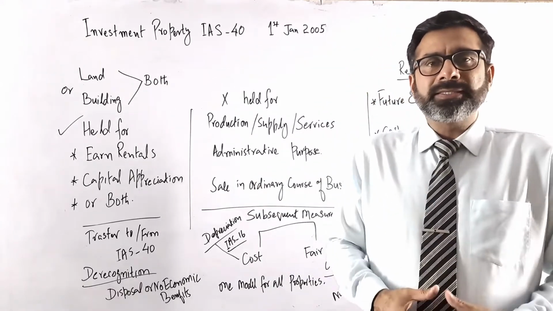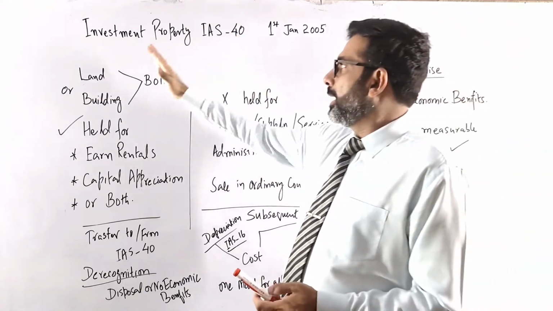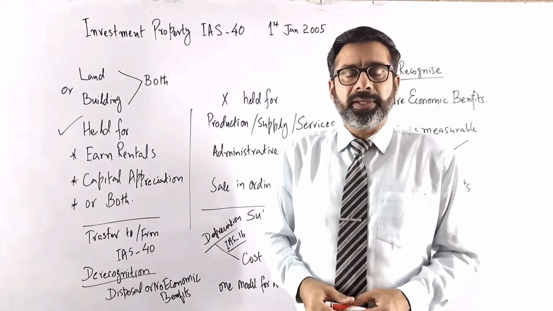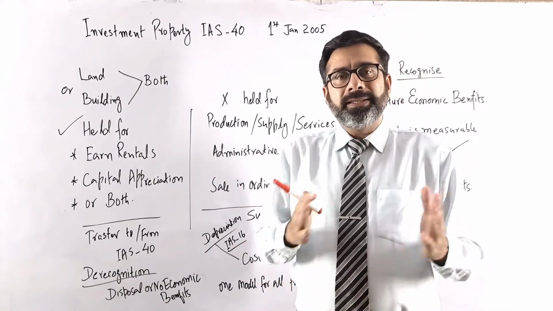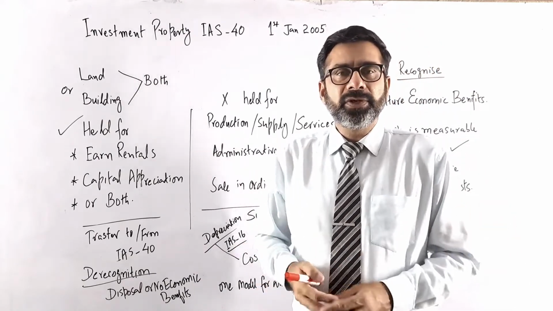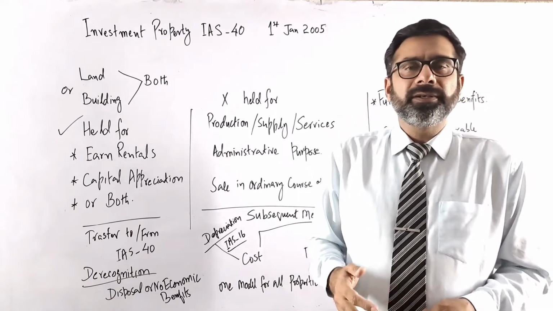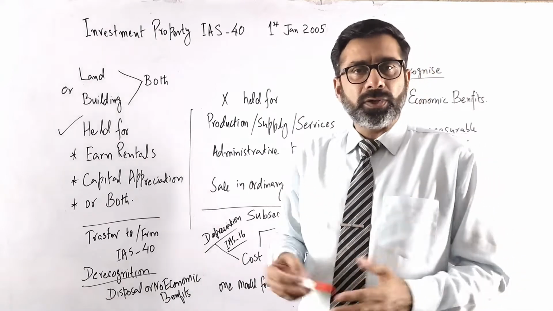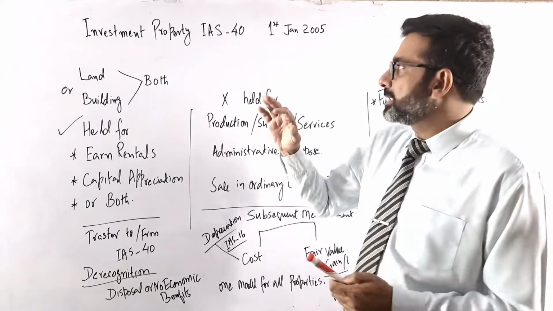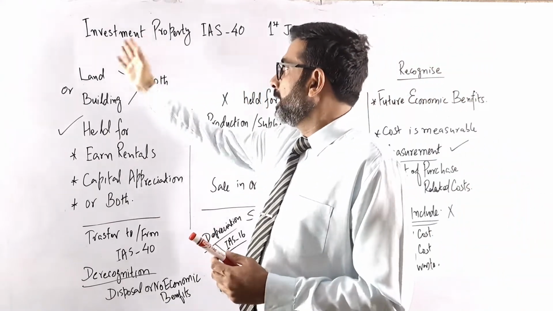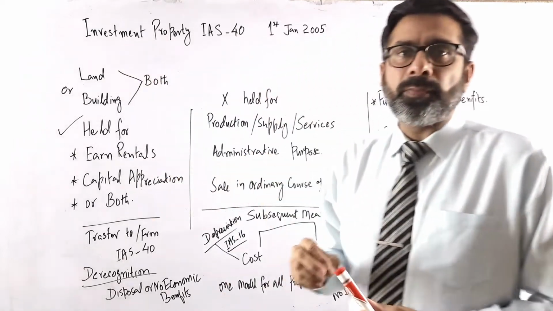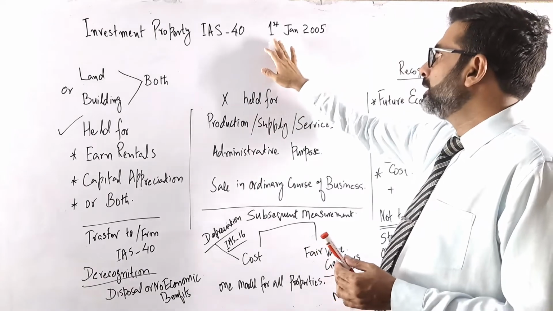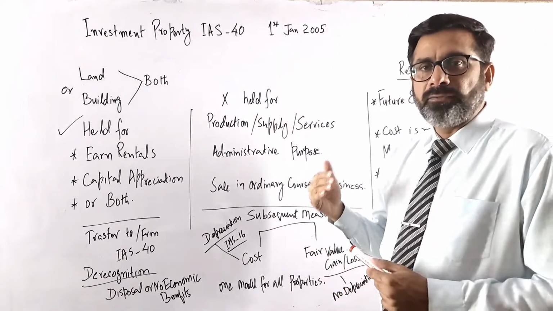Today the topic we are discussing is related to IAS number 40, that is related to investment property. As we know, in the previous videos we have been discussing different accounting standards as per the International Accounting Standards or the Financial Reporting Standards. So today we are discussing IAS number 40, investment property. The first application date for that was 1st January 2005.